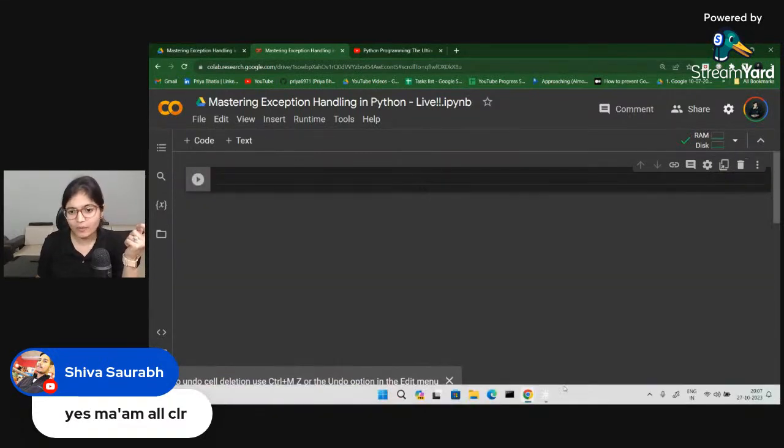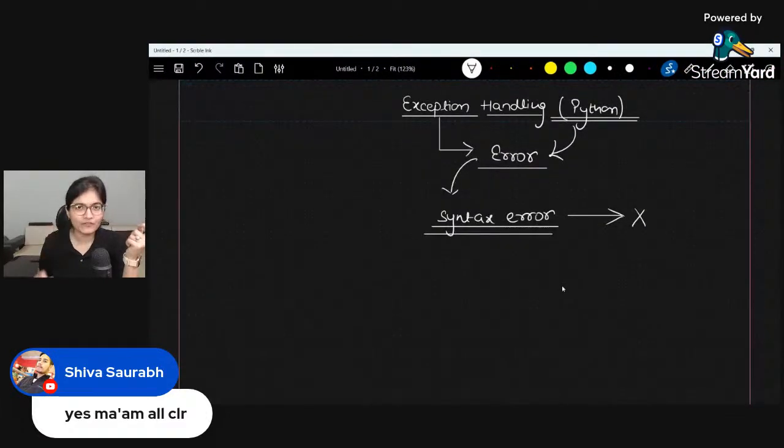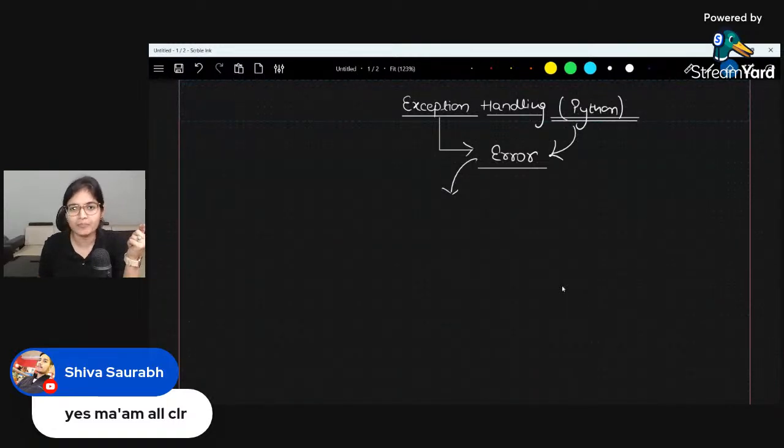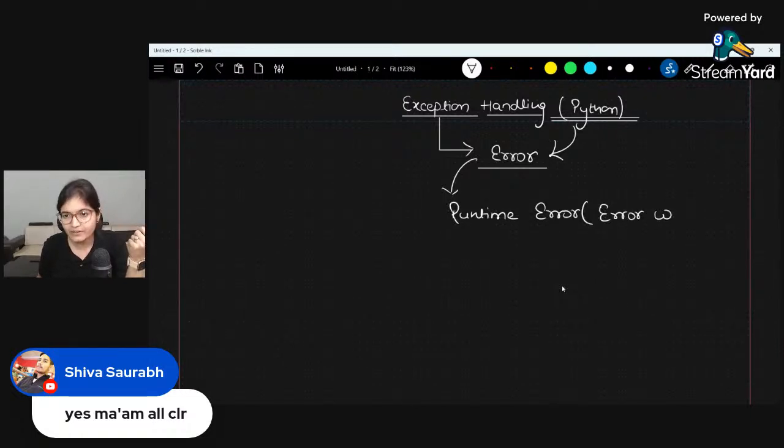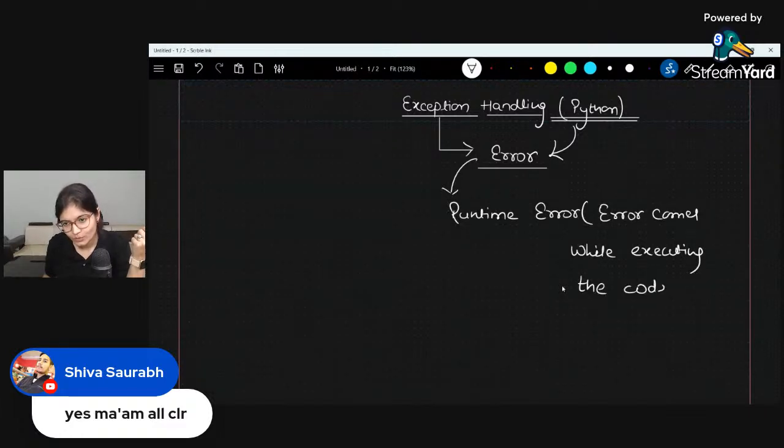Now, let's talk about what an exception is then. The simple meaning of exception is the kind of error which will come at the time of execution of a program, which we call a runtime error. What is the meaning of a runtime error? The error which comes while executing the code. That kind of error is something that you can say is a runtime error.